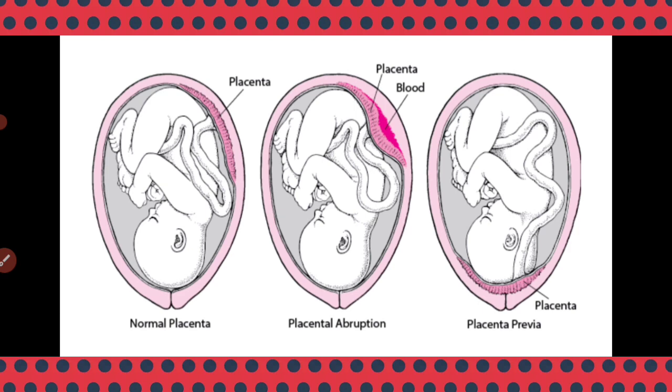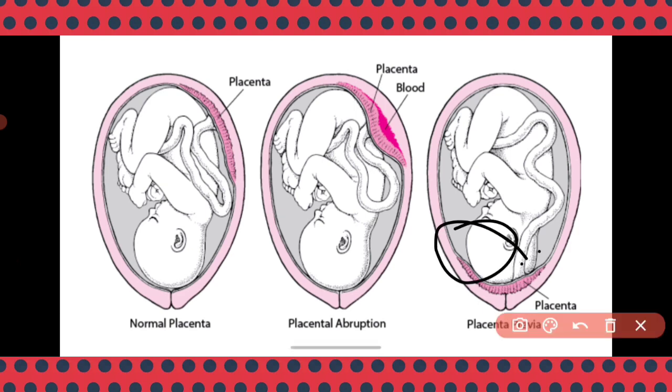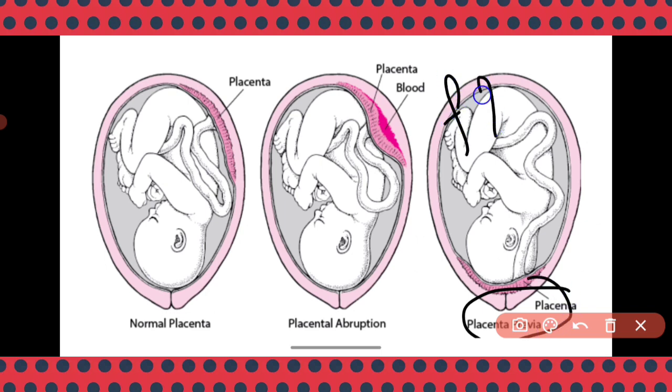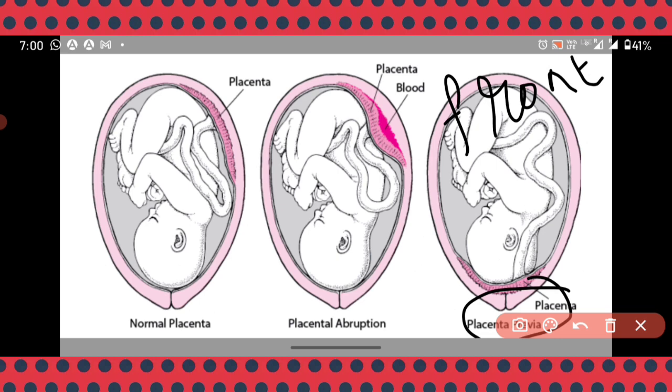As I mentioned already, many students are having confusion between abruptio placenta and placenta previa. How to remember this? How to remember the placenta previa? See, previa means front. So you can remember the word front. Front means what? Previa. That is previous. Something is present in the front. That is called as what? Placenta previa. So what is present in the front? Placenta is present in the front.